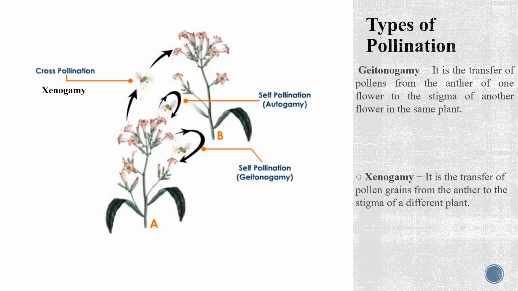While geitonogamy is the transfer of pollen from the anther of one flower to the stigma of another flower in the same plant. Genetically, it is similar to autogamy, but it requires pollinating agents such as wind. On the other hand, xenogamy is the transfer of pollen grains from the anther of one flower from one plant to the stigma of another flower in a completely different plant. And here comes the role of several agents which may be either biotic or living and abiotic or non-living. In the coming slides, we shall discuss the different types of pollinating agents in detail.